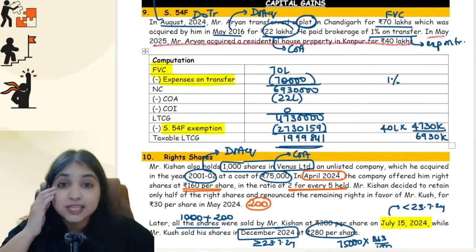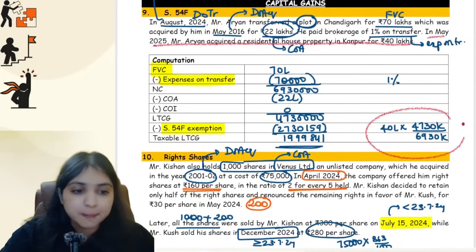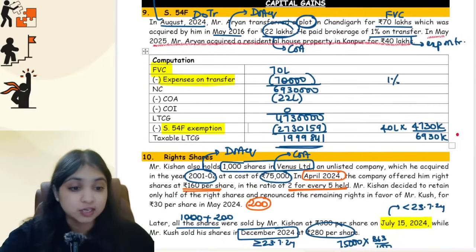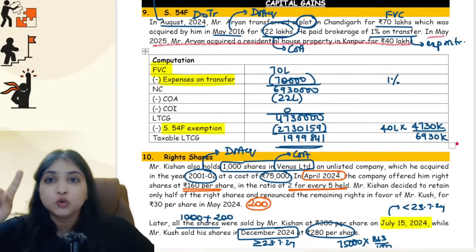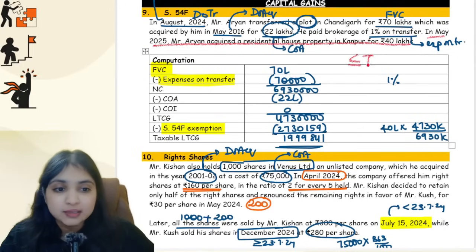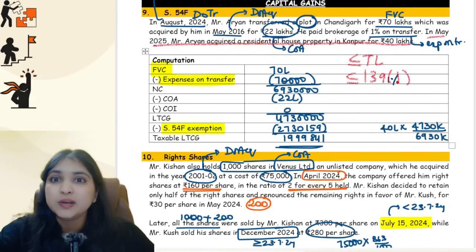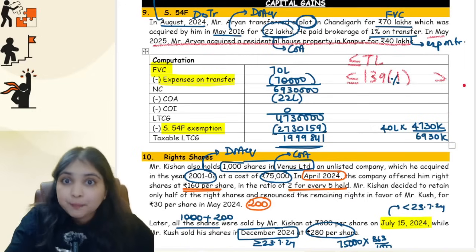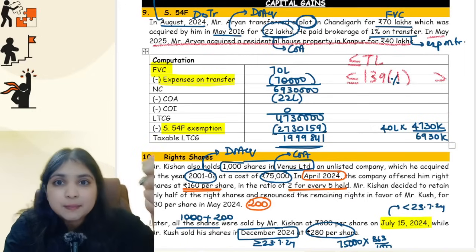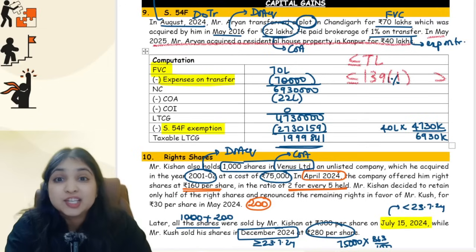Okay, then section 54F, I wanted to remind you, amount invested into LTCG by net consideration. Don't forget to check the CGD concept, guys. You should purchase the asset not only within the time limit, you should also purchase it within your 139(1) date. Only then you will get the exemption. If you want to purchase after the 139(1) date, then you better put the money in CGD. And if you're putting the money in CGD, you have to put the money in CGD when? Within the earlier date, only then you will get the exemption.